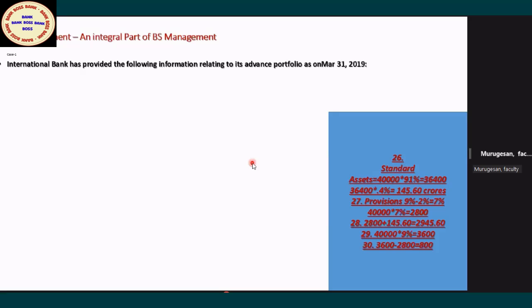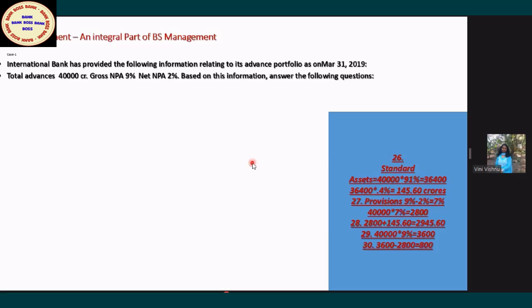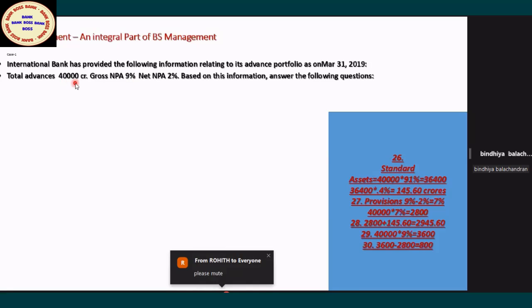You see the question. There is one international bank. NPA and provision coverage questions of 7-8 marks may also come, but I am giving you an 8 mark question. You can calculate it easily, and you can easily get the 5 marks. This is a case study. The total advances of a bank are 40,000 crore. You have been given the data. Gross NPA 9%. Be ready with the pen.